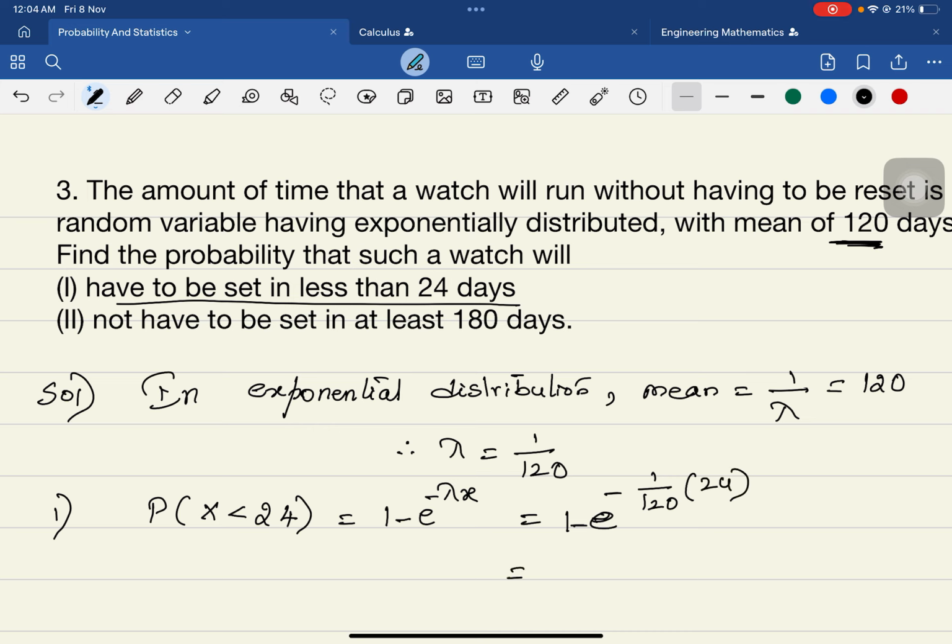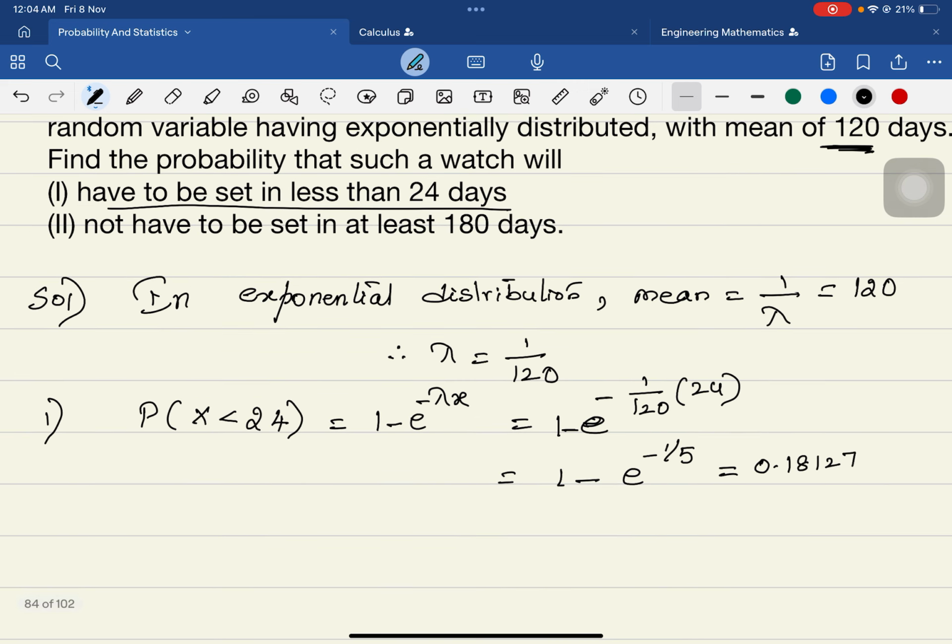So it is 1 minus e power minus 1 by 5, and that gives you 0.18127. Okay, this is the value. Let us now go to the next problem.